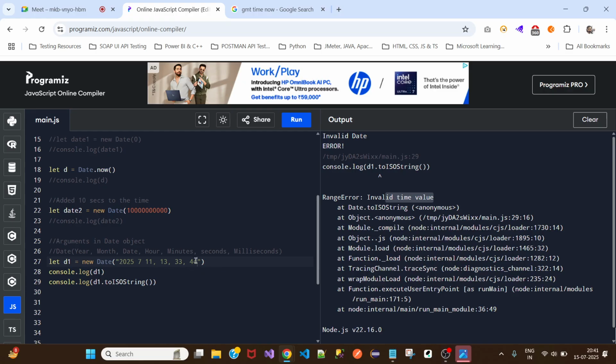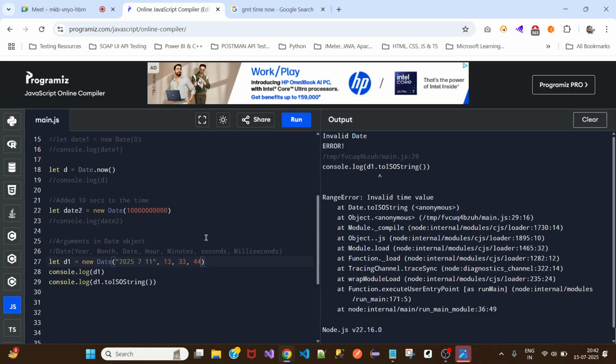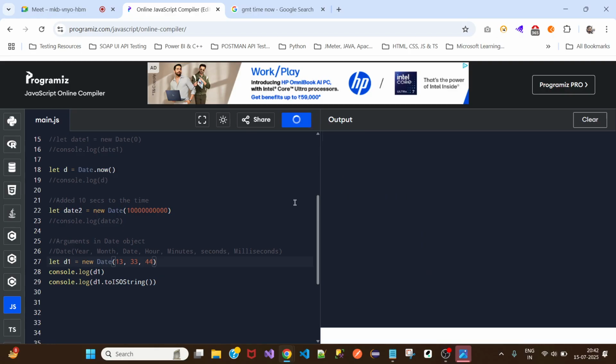So I think I should not pass this in this way. Can I pass this in this way? 13, 33, 44. No, still it says invalid time value. Let me take this out completely and do this.